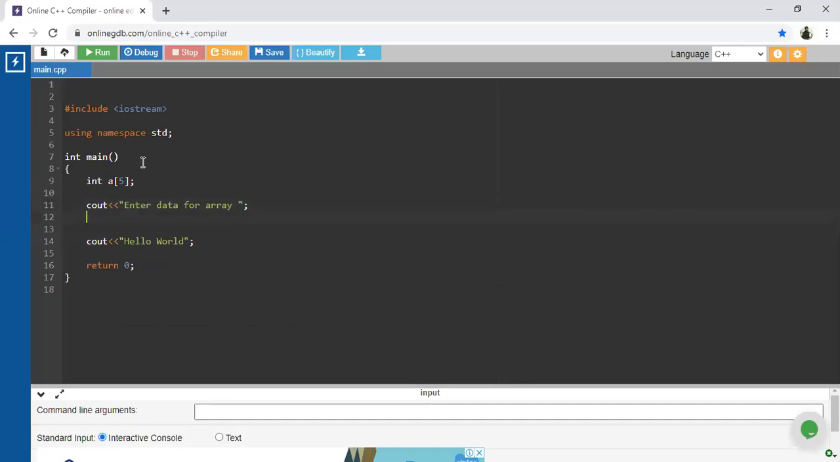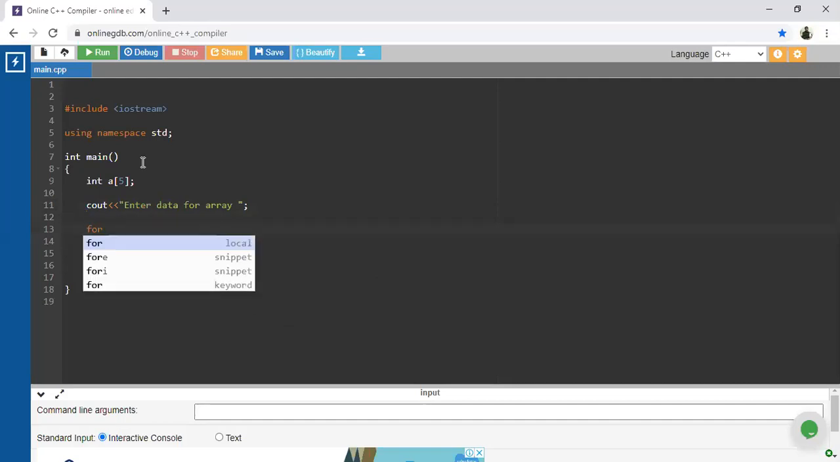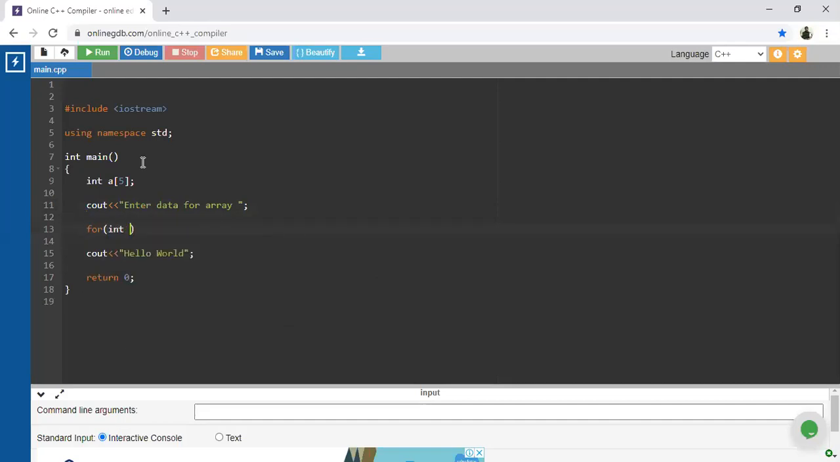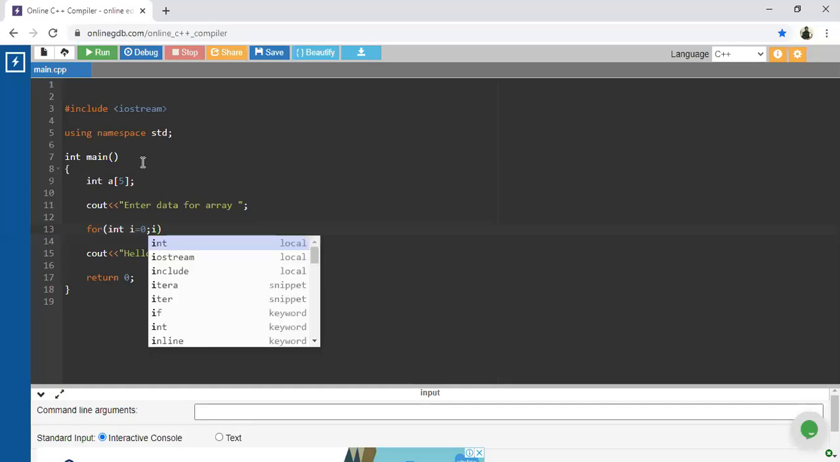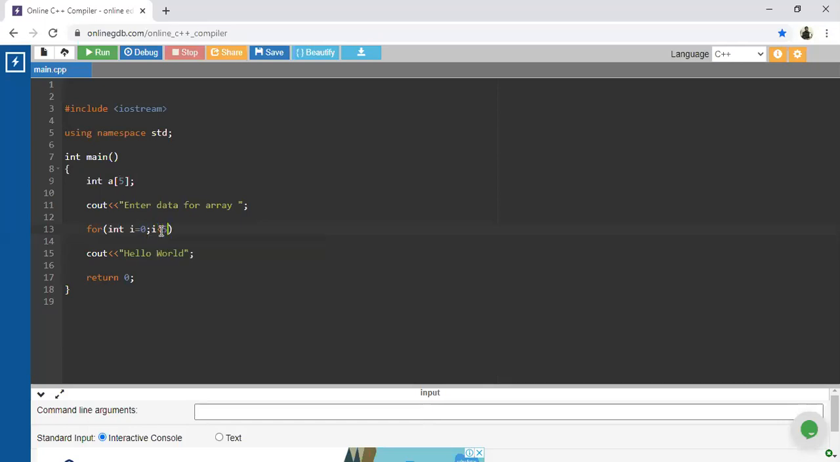Next, how are you going to accept that data? I'm using the for loop, int i equal to 0. With respect to an array, the first index is always 0. Next, i less than 5. Why 5? Because our array size is 5, so in this case we check the condition i is less than 5.